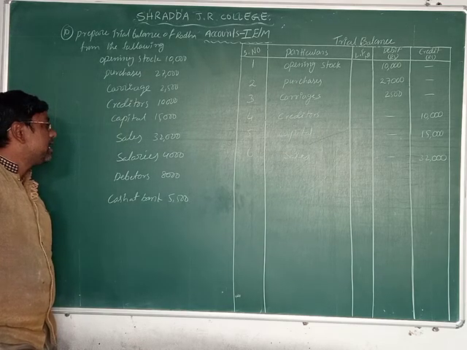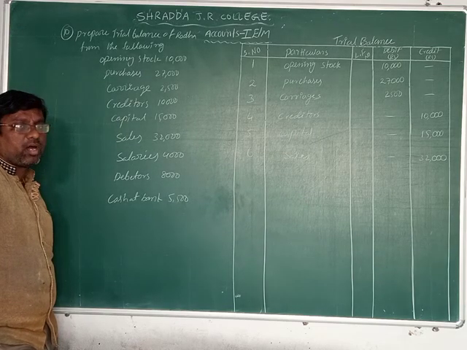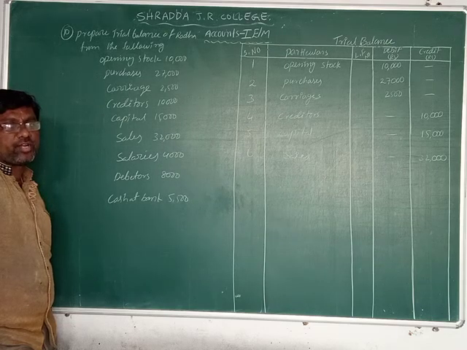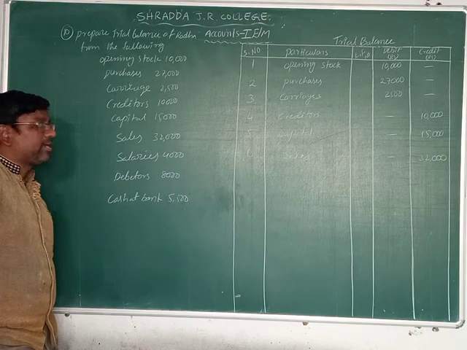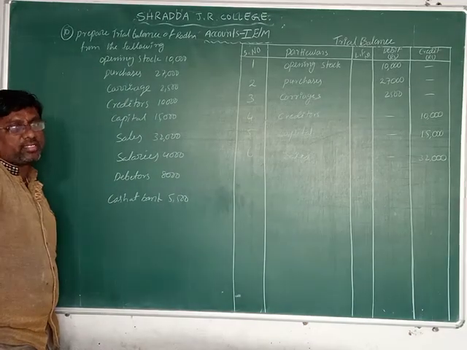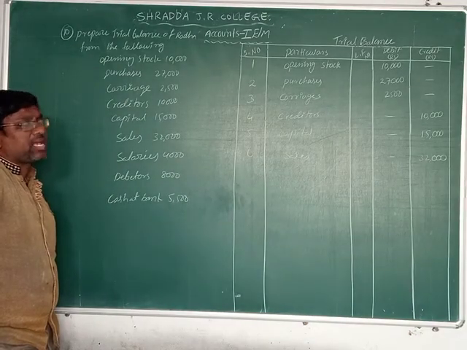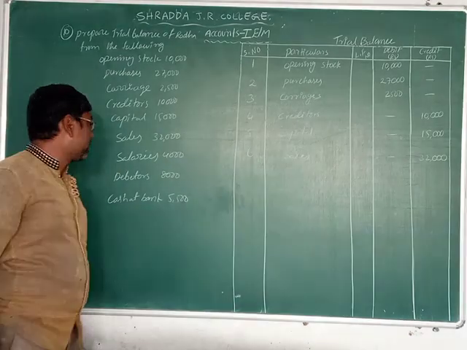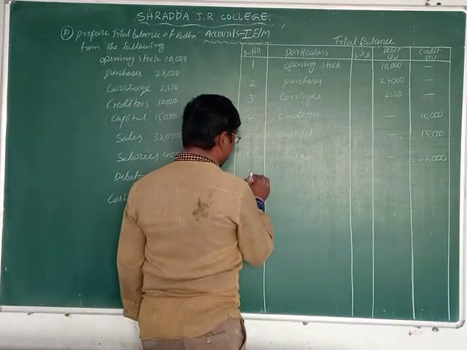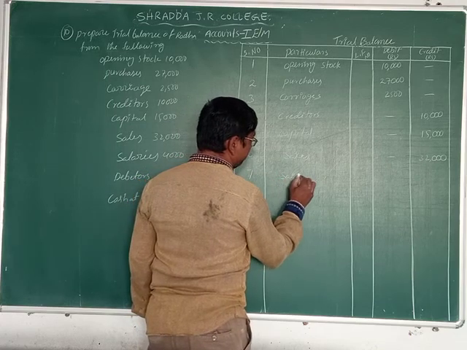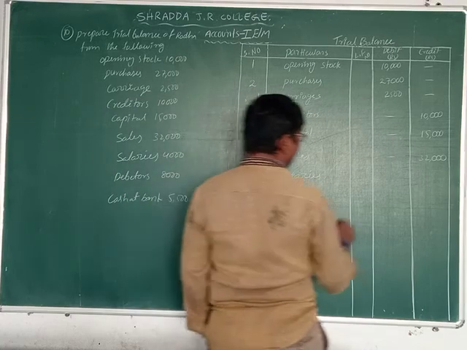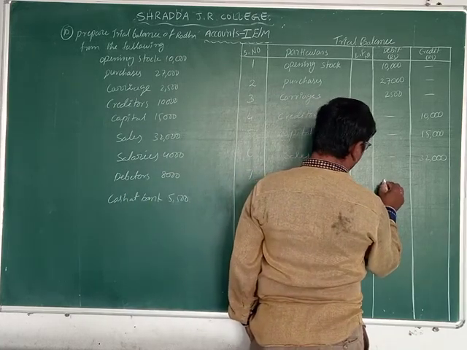So overall salaries is an expense for the business. All expenses we record on the debit side. That's why in the trial balance we record salaries in the debit column. Write down the seventh one, salaries. The amount is 4,000 rupees.